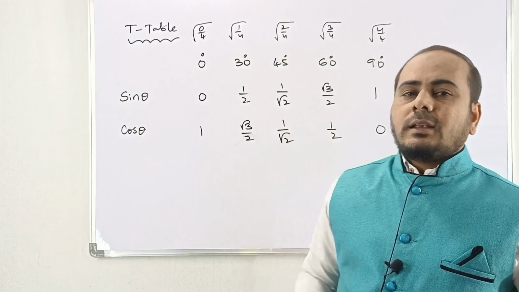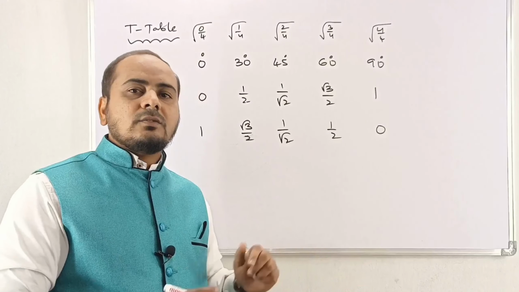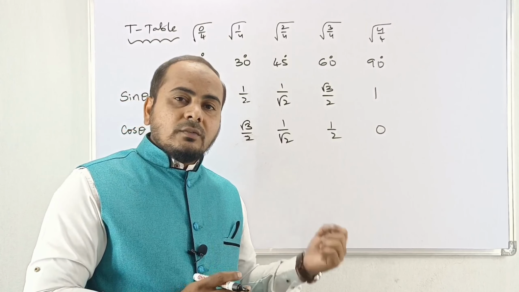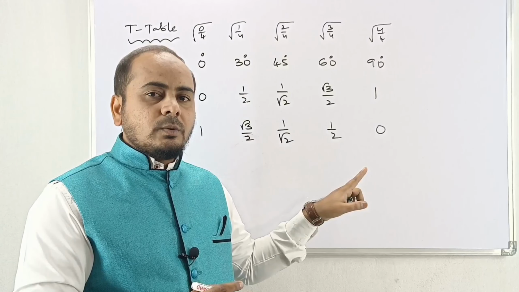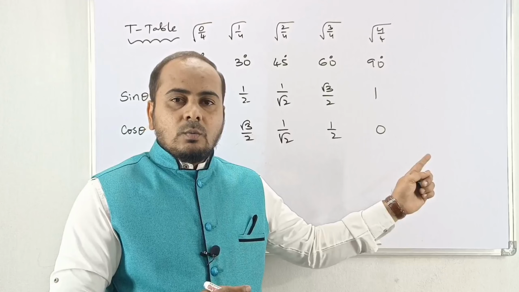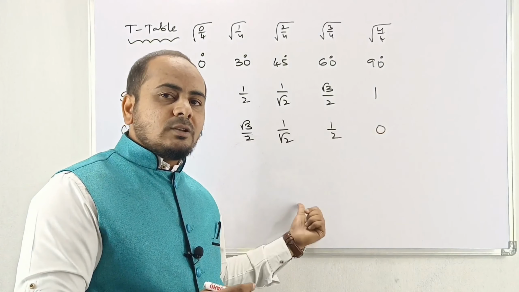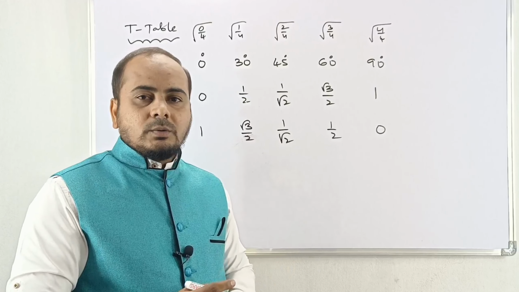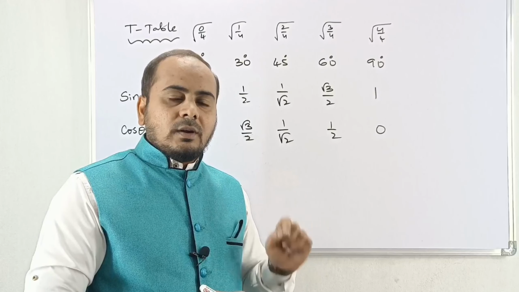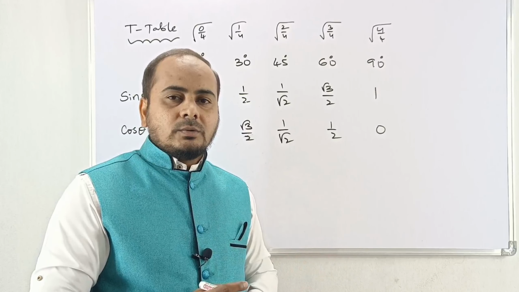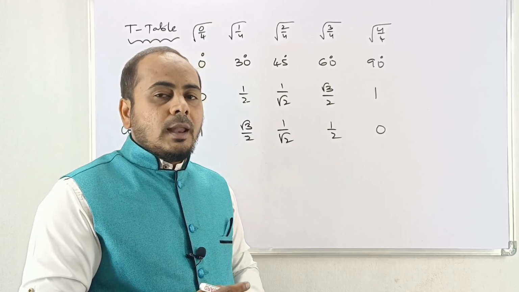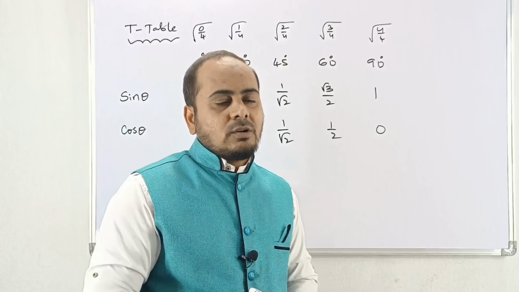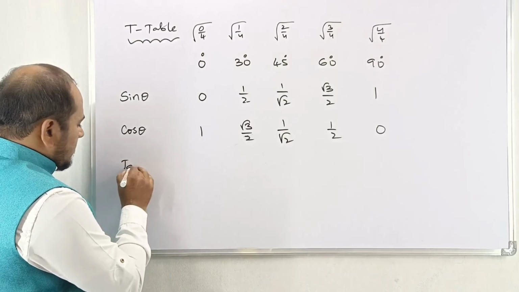Now you see. Sin 30, 1 by 2. Cos 60, also 1 by 2. Sin 60, root 3 by 2. Cos 30, root 3 by 2. Cos 45, 1 by root 2. Sin 45, 1 by root 2. Sin 0, 0, but cos 0, 1. Sin 90, 1, but cos 90, 0. Sin 60 root 3 by 2, cos 30 root 3 by 2, sin 30 1 by 2, cos 60 1 by 2. Like this you should be able to do perfectly. After getting perfection, then move to the next concept, that is tan theta.